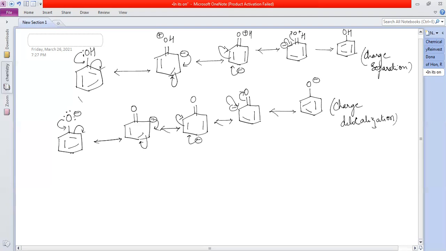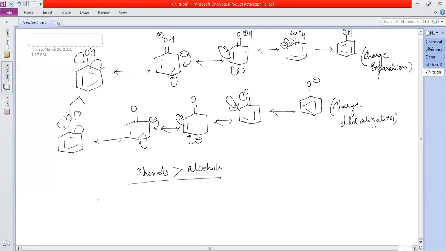That means phenol resonance structures are less stable than what? Phenoxide resonance structures. That is why they want to give away the H plus and form the more stable phenoxide ion. That is why phenols are more acidic than what? Alcohols. Phenols are more acidic than what? Alcohols. And for alkoxide ion, there are no resonance structures possible. Right? So this is how we explain the acidity of phenols and alcohols.